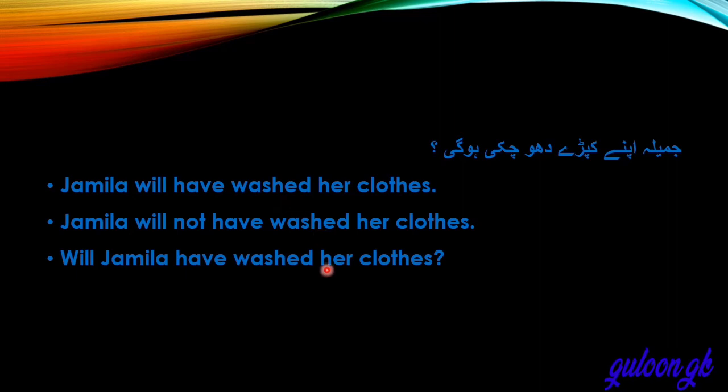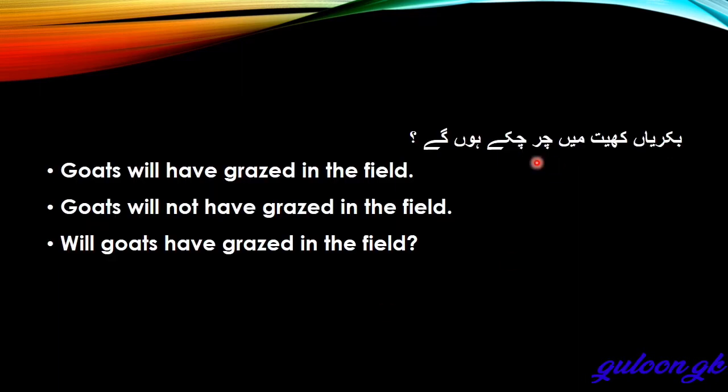Here we use, okay, this helping verb. This one helping verb. This one subject, object. बकरियां खेत में चर रहे होंगे. Goats will have grazed in the field. Goats will not have grazed in the field. Will goats have grazed in the field? Positive, negative, interrogative sentence.